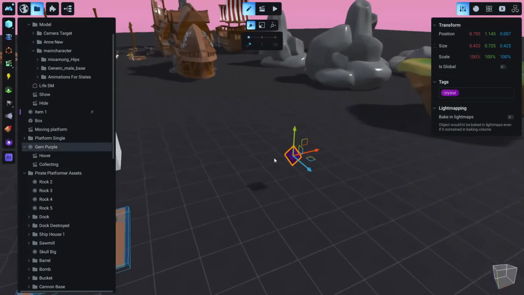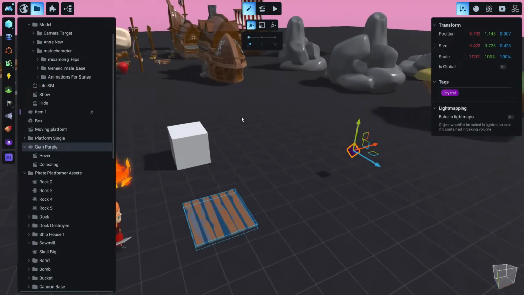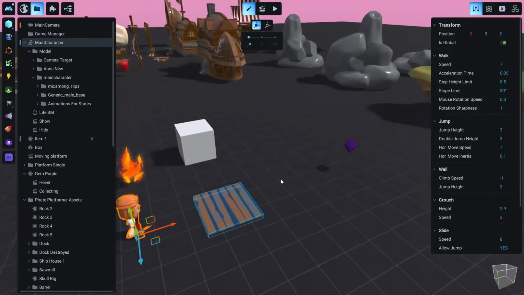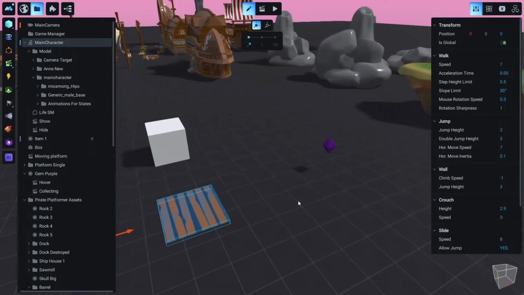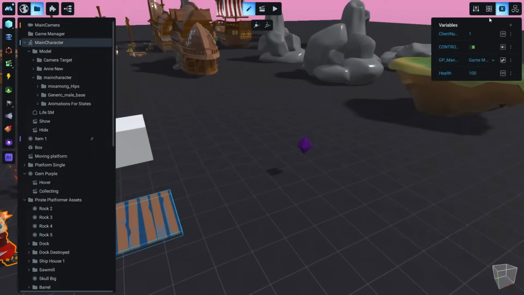Okay, crystal. So how can we see how many crystals we have collected? First of all, we should create a variable, and the variable, as I told you before, is something where we can store information, and we want to store how many crystals our character has collected. So let's go to our main character and go to variables, and exactly like we did before with the health, we are going to create a new variable, and we are going to call this total crystals, for example. Okay, something like that.